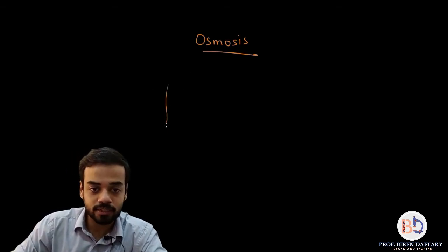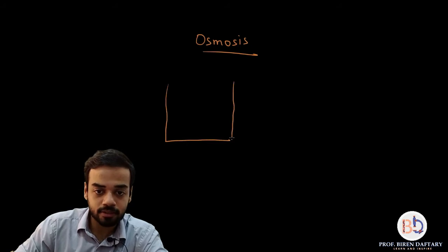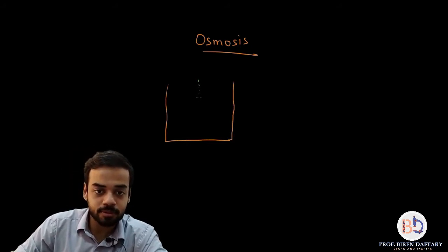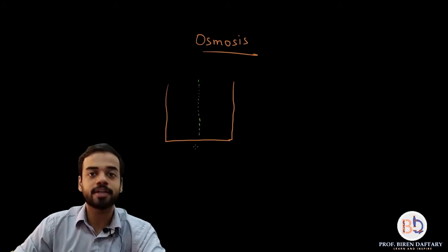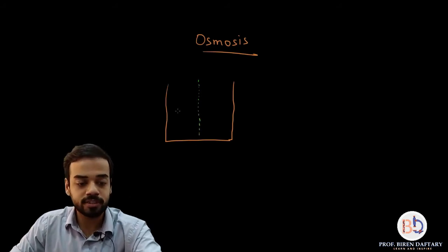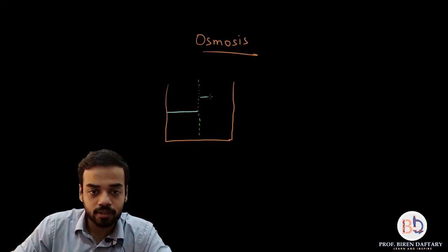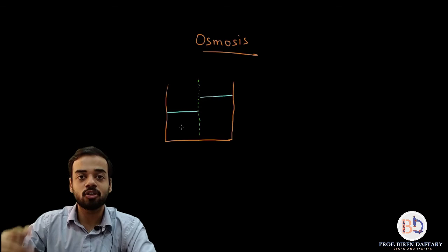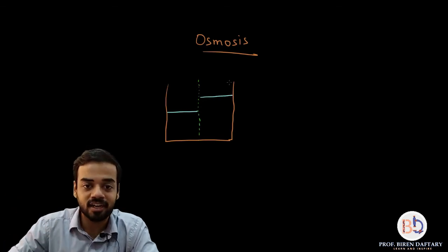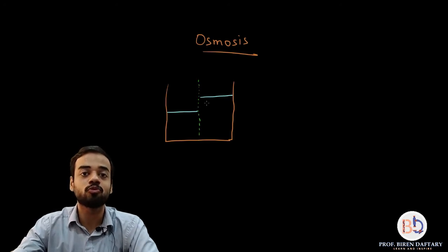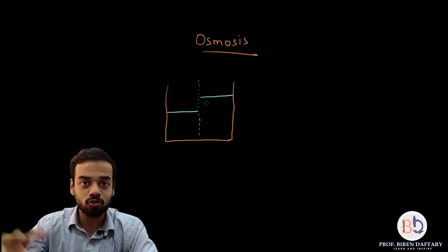Let us assume that this is the container, correct, and in between the container is this semi-permeable membrane. All right, and now what I am doing is I am showing two different water levels. Okay, so the left hand side is having a lower water level, the right hand side is having a higher water level. So according to the law of osmosis, water is going to move from area of higher quantity to lower quantity.